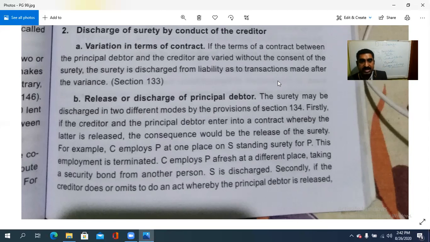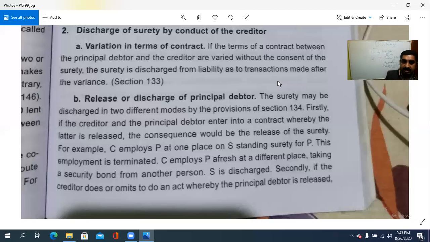So for example, C employs P at one place, S standing as surety for P. P ക്ക് വേണ്ടിയിട്ട് എസിനെ surety ആയിട്ട് guarantor ആയിട്ട് നിർത്തിയിട്ട് C employing one person P. So P ക്ക് വേണ്ടിയിട്ട് surety ആയിട്ട്. Then such an employment is terminated so that C employs P afresh at a different place, taking a security bond from another person. So S is no more, nothing to be there in the picture.